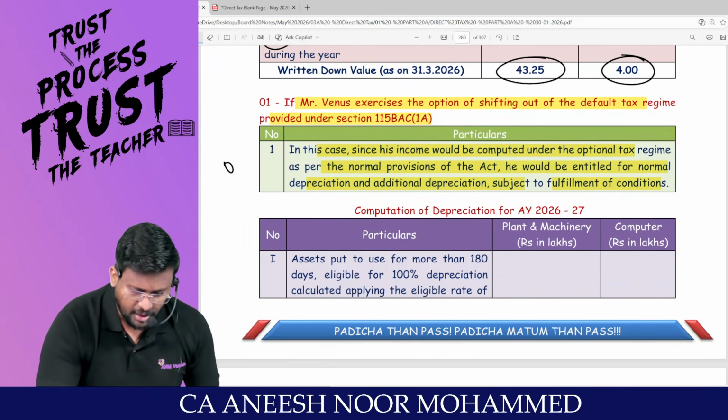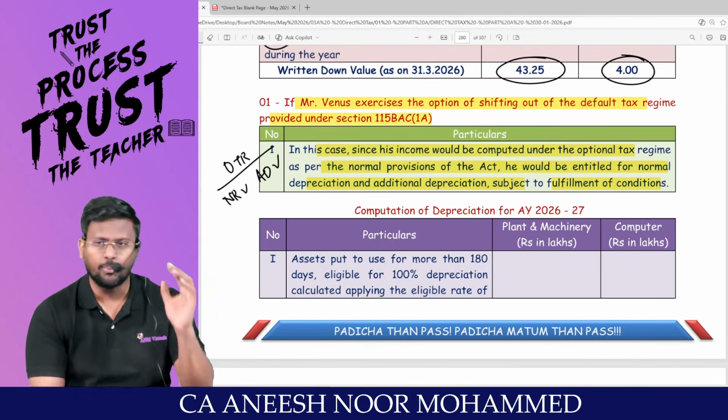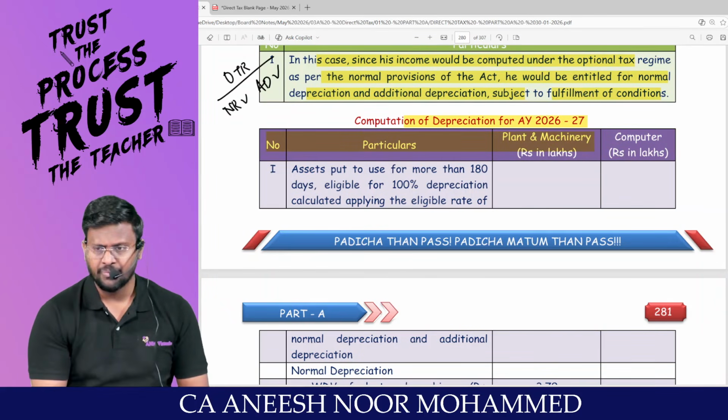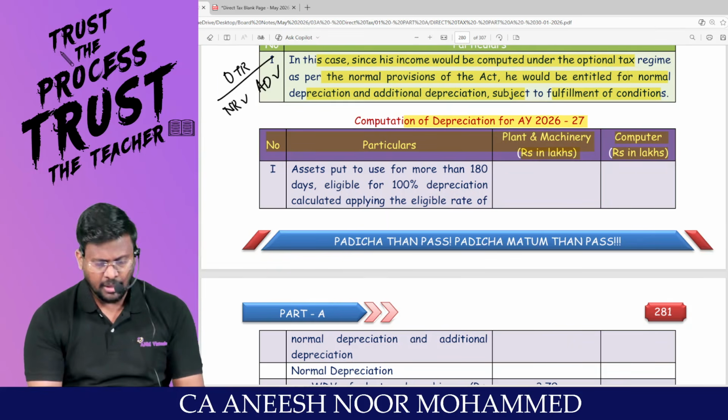Both normal depreciation and additional depreciation will be allowed under the optional tax regime. Known point. Am I right? So I'm calculating the depreciation for 26-27. Two blocks are there. Number one, plant and machinery and computer.